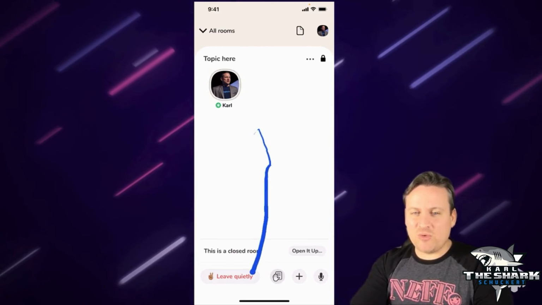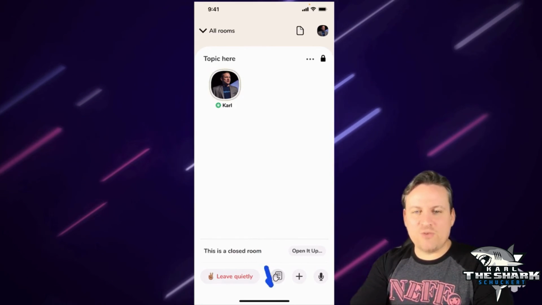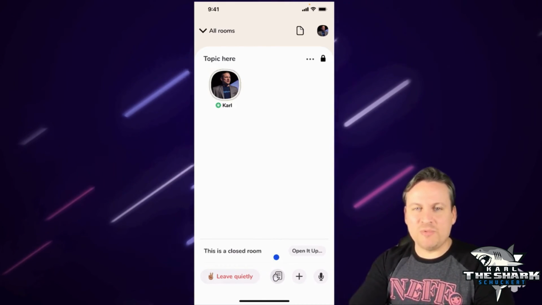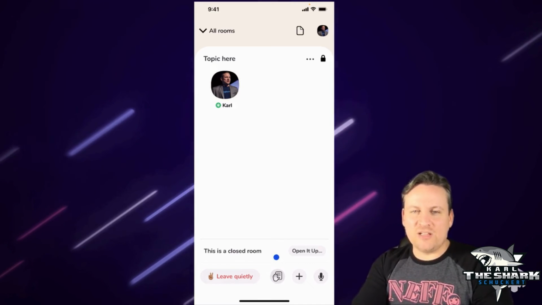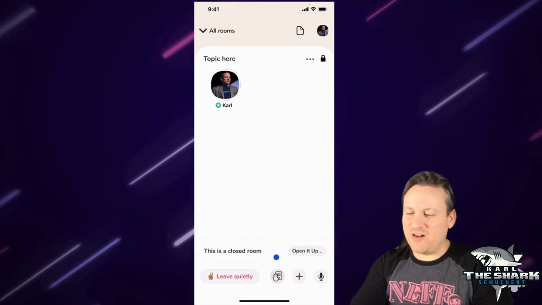Now, the next couple of things I want to show you are down here, okay? On the bottom here, there's one that says leave quietly. I could just leave the room and then I'm gone, okay? And that's what a lot of people do. They bounce around rooms, they listen and wait for someone that would be interesting for them to talk to, and then they jump in from there as well, okay?